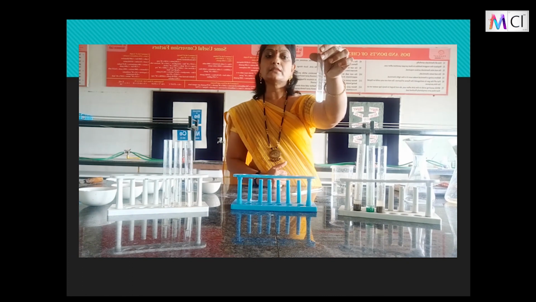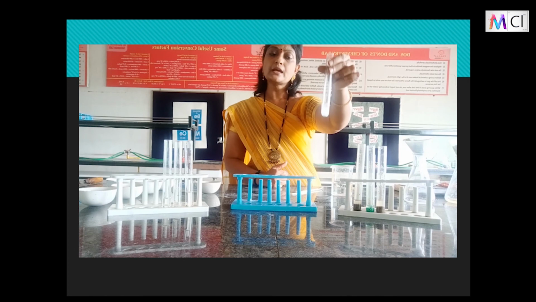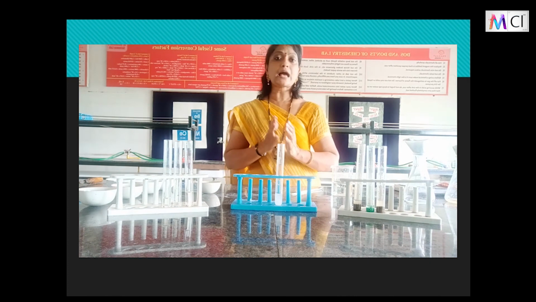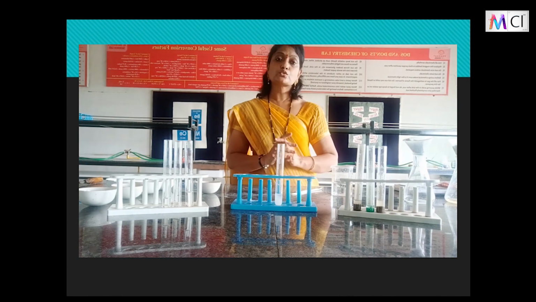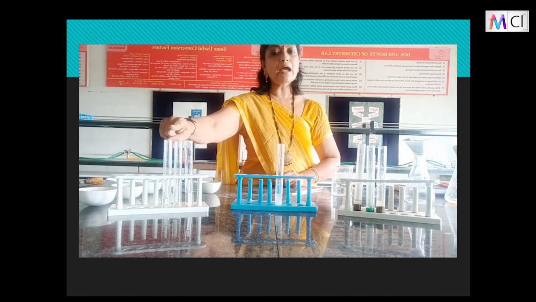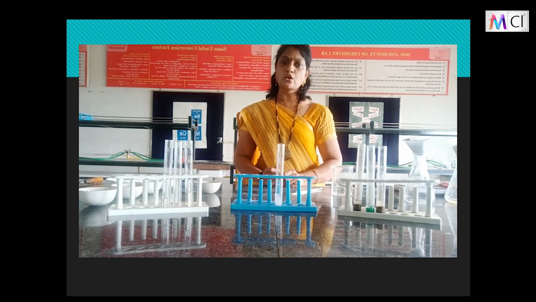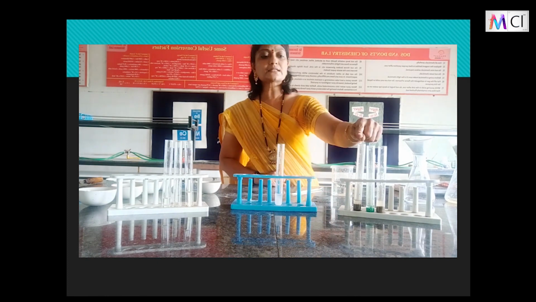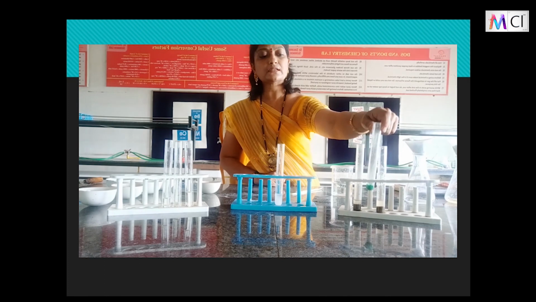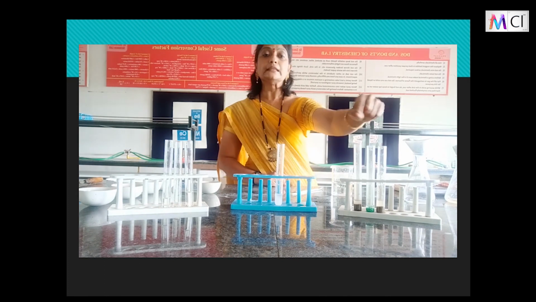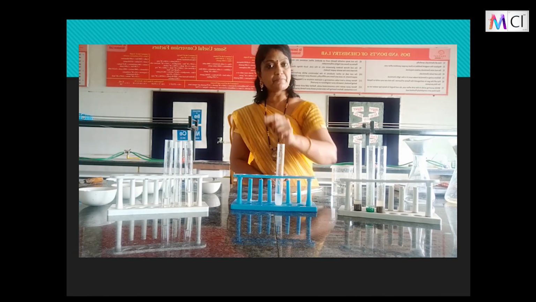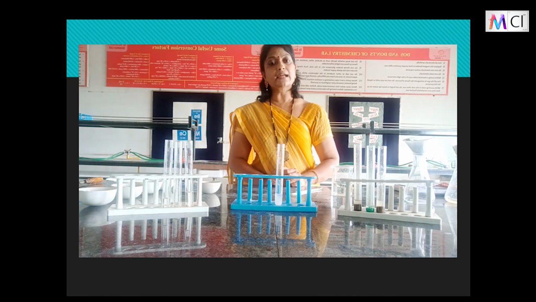See here children, there is no solute settled at the bottom. Thus it shows a stable solution. So now can we group this as colloids? Yes. So the samples which we have seen earlier, children, the salt solution, sugar solution and alum, come under the category of true solutions. Then the garden soil, the chalk powder and the fine sand come under the category of suspensions, and the starch water which we have prepared, that is starch sample and water, comes under the category of colloids.